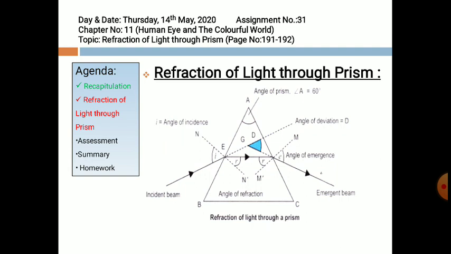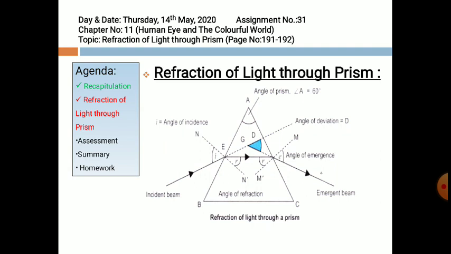So when we extend the emergent ray backwards, at point G it strikes the imaginary incident beam. This angle which is forming at point G, that is the angle of deviation, represented by angle D.